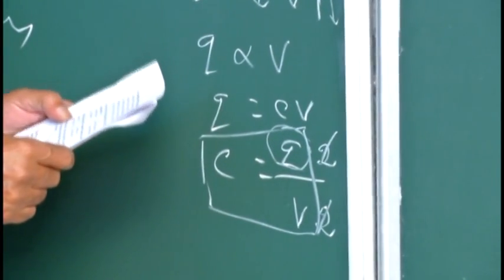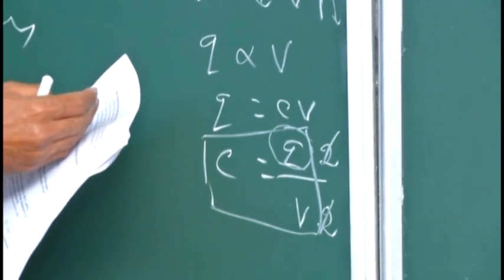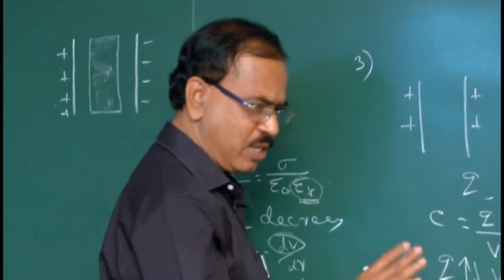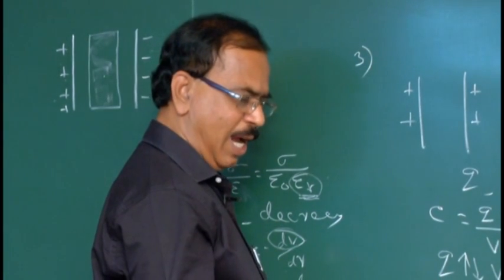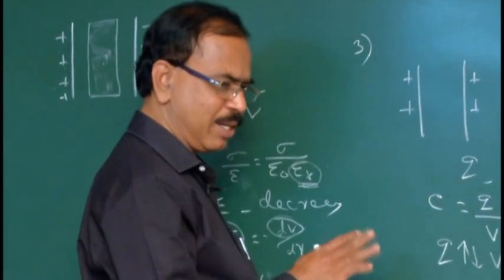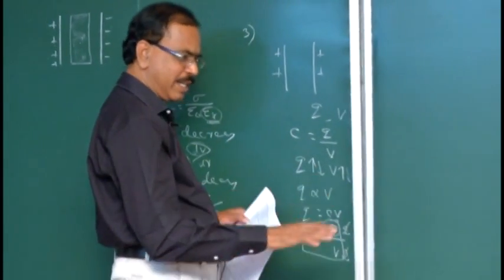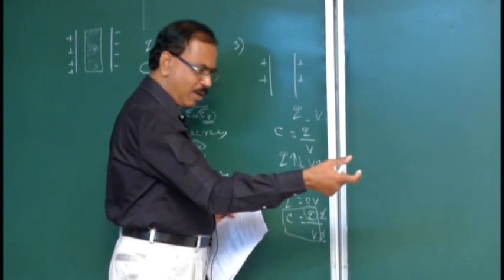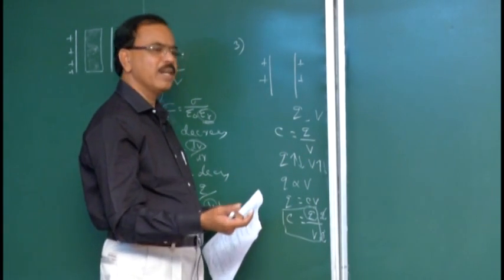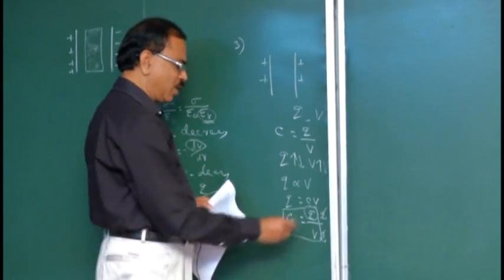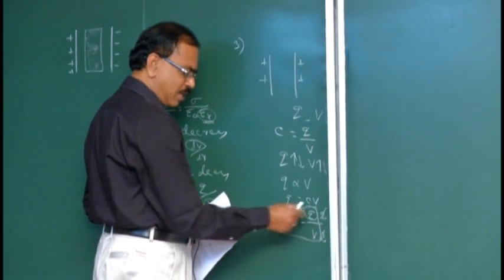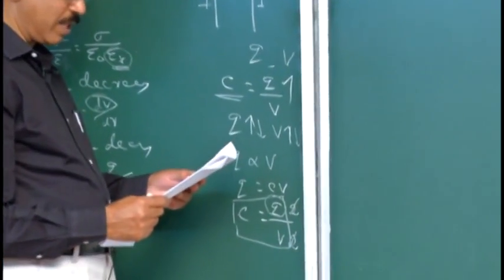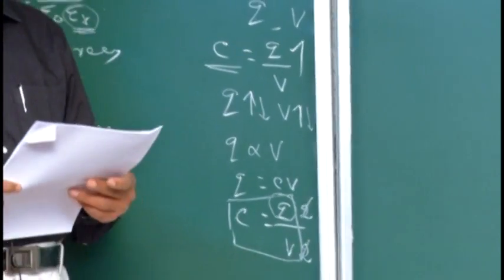In the previous question, we had to consider the dielectric medium. In this question, what am I doing to the charge? Without changing the medium and without bringing any other material nearby the capacitor, or even without connecting the capacitor to a battery, simply in a capacitor, the given charge is doubled. What happens to the potential? Double. Reason: the two are directly proportional. If this becomes twice, this also becomes twice. So the 2 cancels. So C is once again Q by V. So the old C is maintained. So capacitance does not change. That is option D.